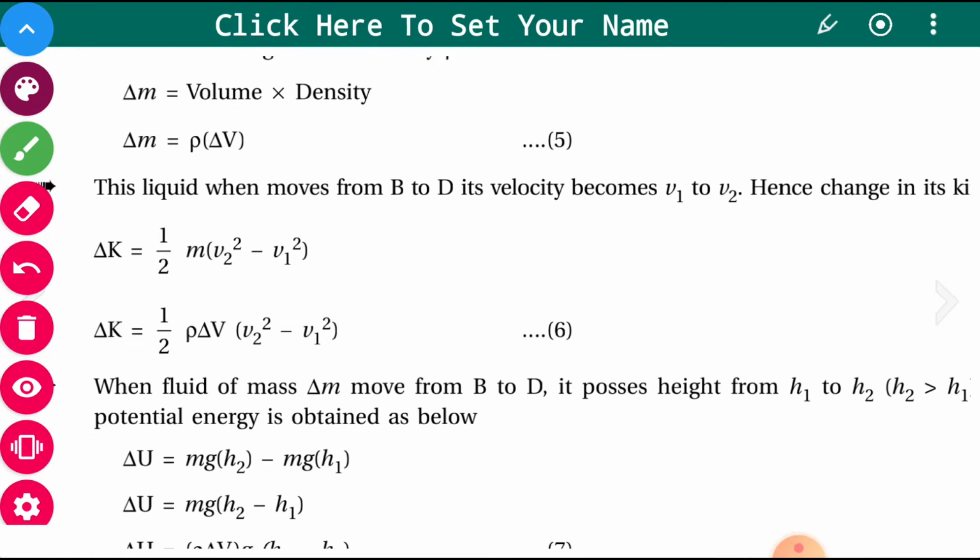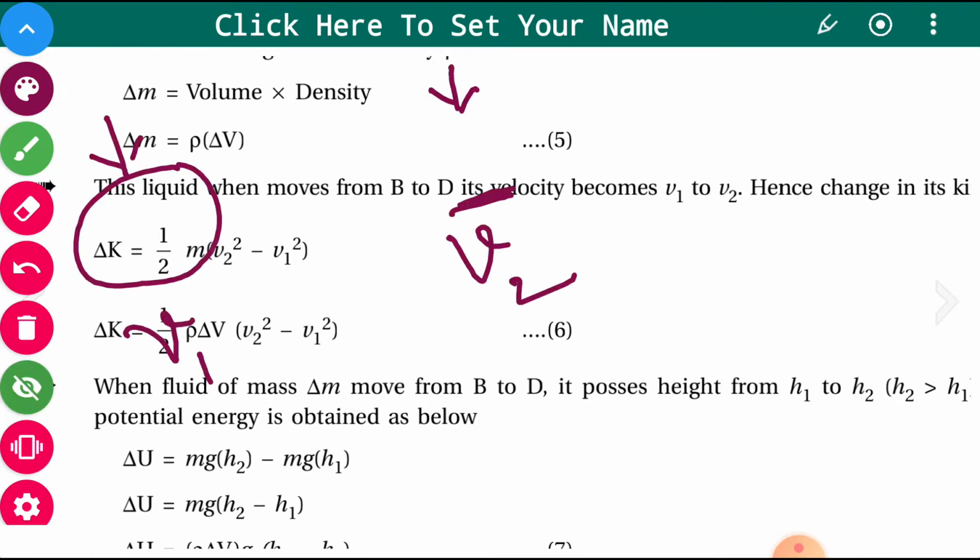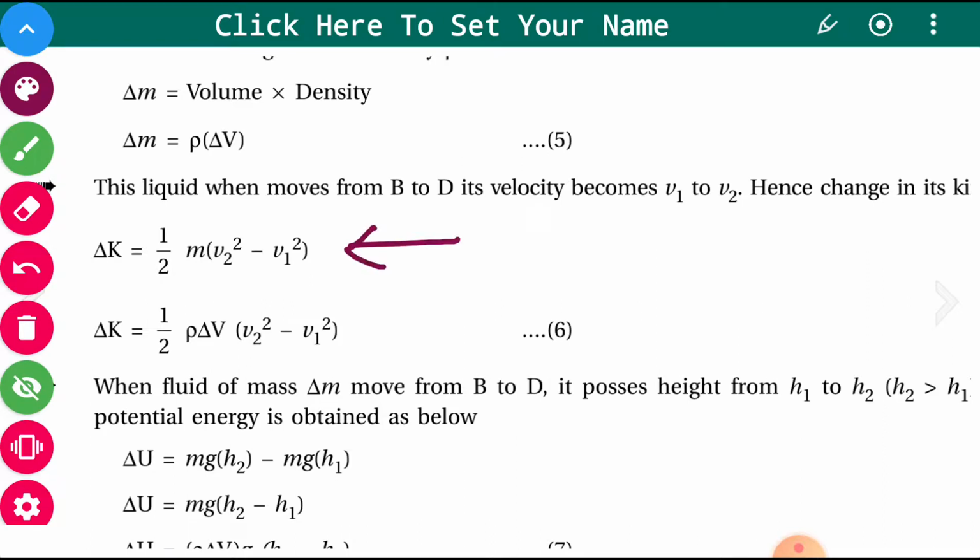Change in kinetic energy delta K is equal to 1/2 m (V2 square minus V1 square). Instead of m, we have written rho into delta V, that is delta m, whatever mass has been shifted from the lower portion to the upper portion. All other things are as they are.